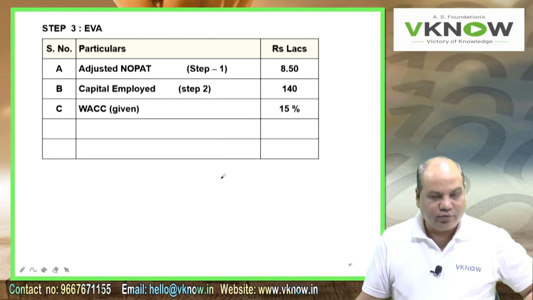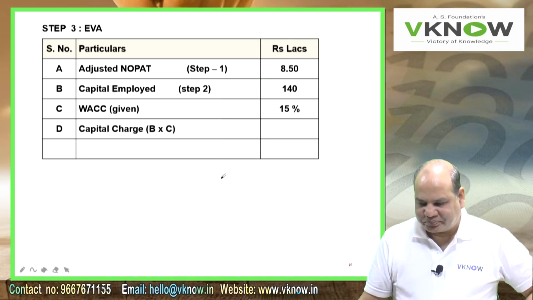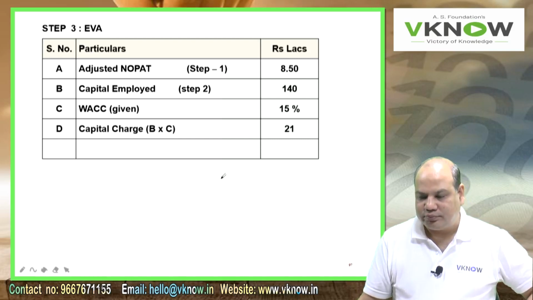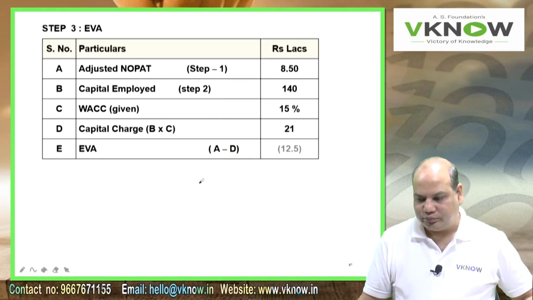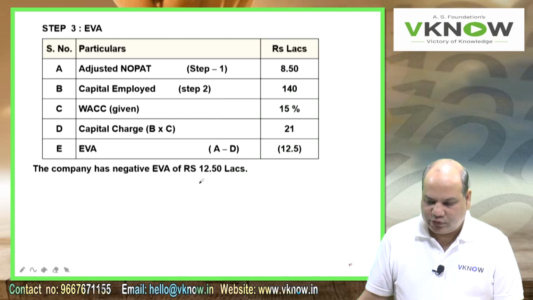WACC given 15%. Capital charge 21, B into C. Therefore EVA is A minus D. So EVA is negative.